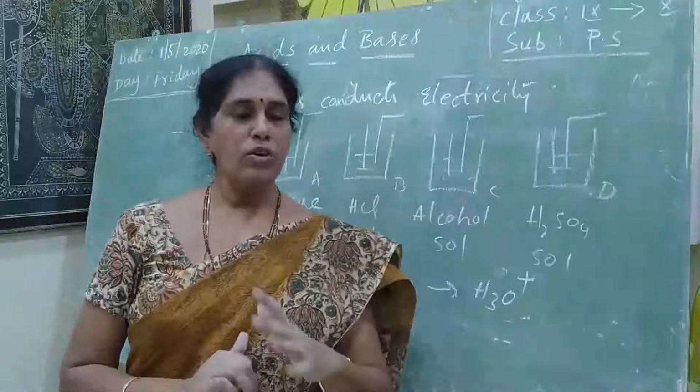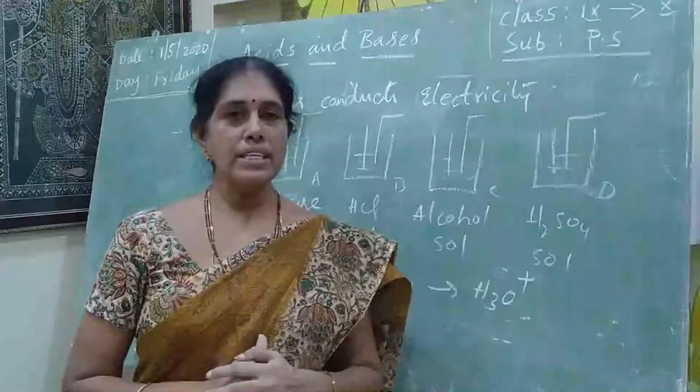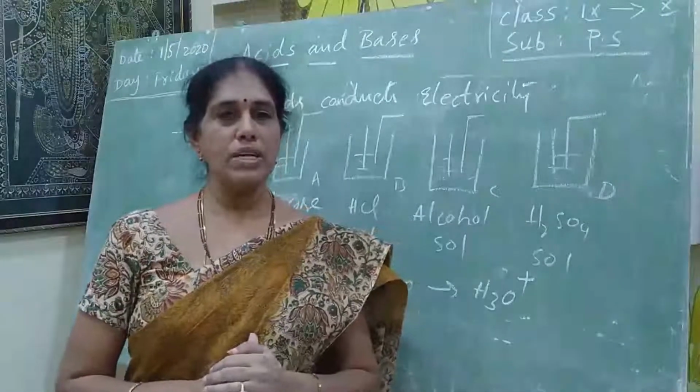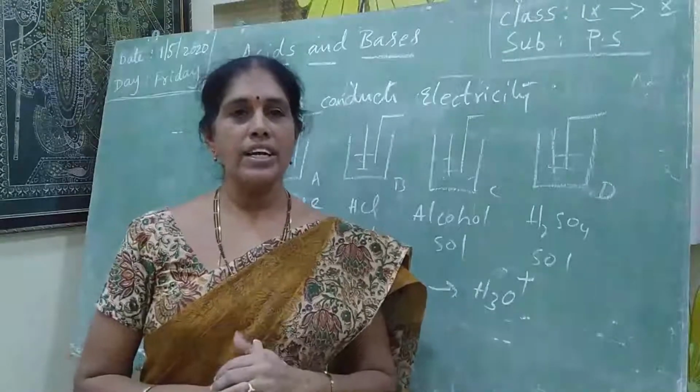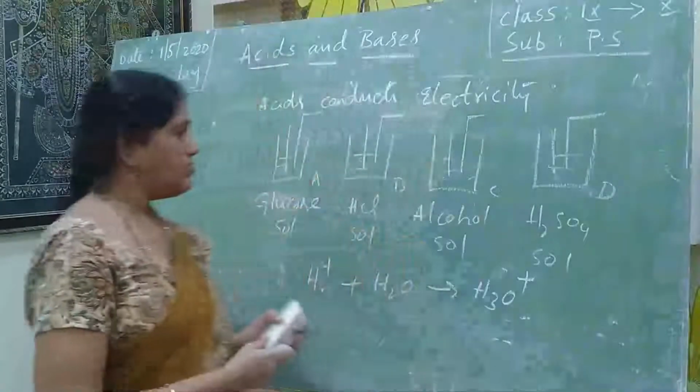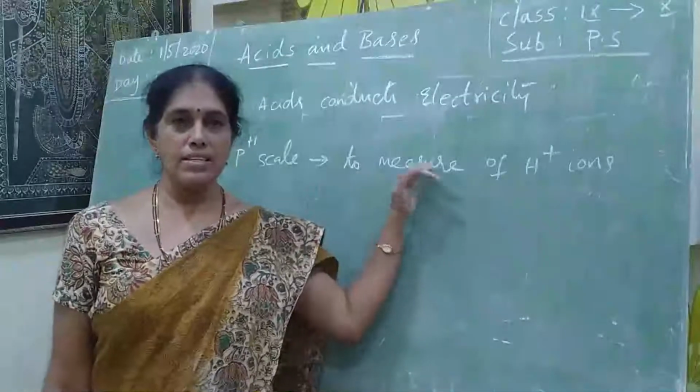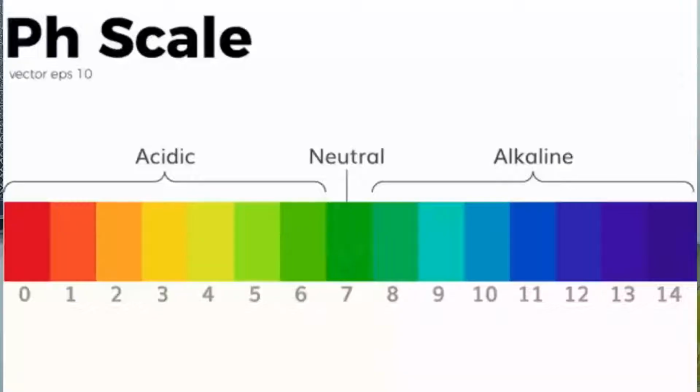Means how do we have to measure it? We have to measure the concentration of H plus ions with the help of a scale. That scale we call the pH scale. To measure the H plus ion, there is the scale. This pH scale consists of readings from 0 to 14.